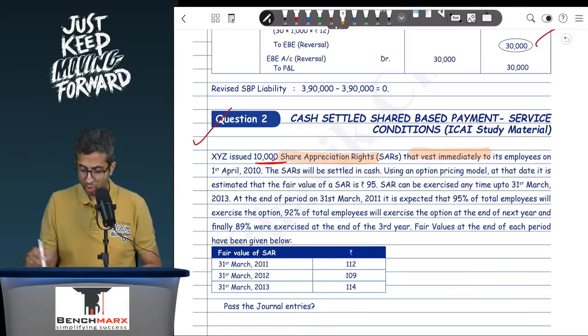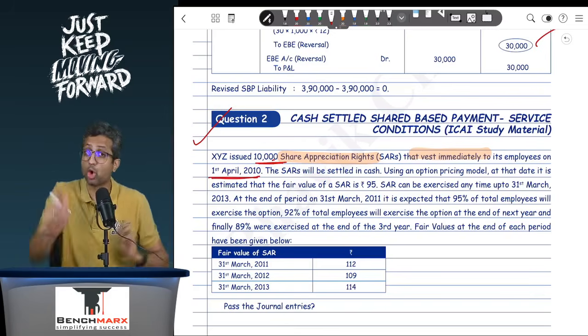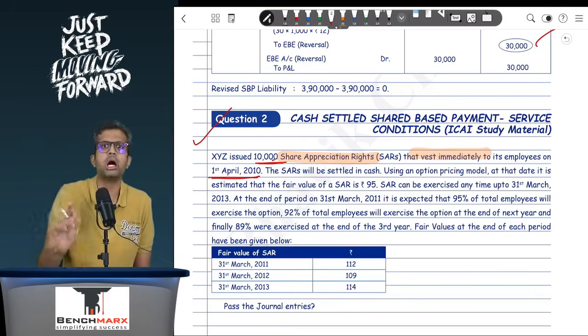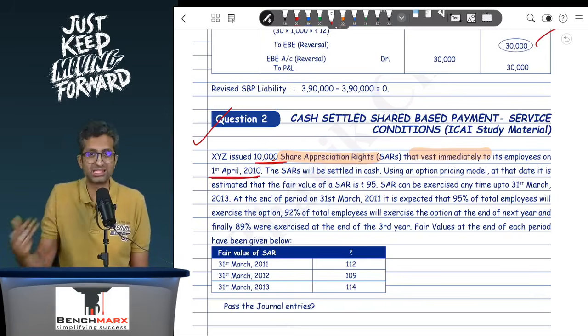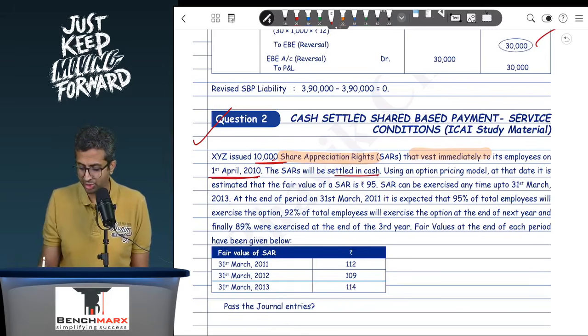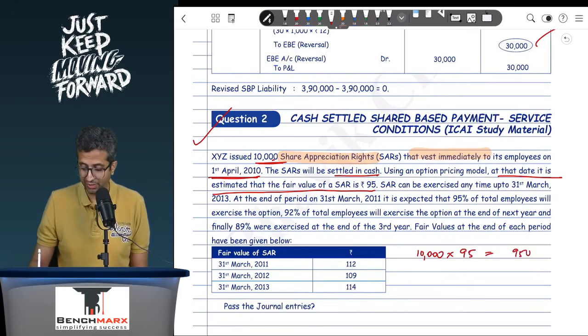To its employees on 1st April 2010. So on 1st April 2010, because it is immediate vesting, not because it is a SAR. Even if this was an ESOP, your working would have been the same. Because it vests immediately, you will record the expense in the PNL. The SARs will be settled in cash using an option pricing model. At that date, it is estimated that the fair value of the SAR is 95. So basically, there are 10,000 SARs given to employees, and for each SAR, the fair value is 95, and hence 9,50,000 would be recorded in the PNL on 1st of April 2010.